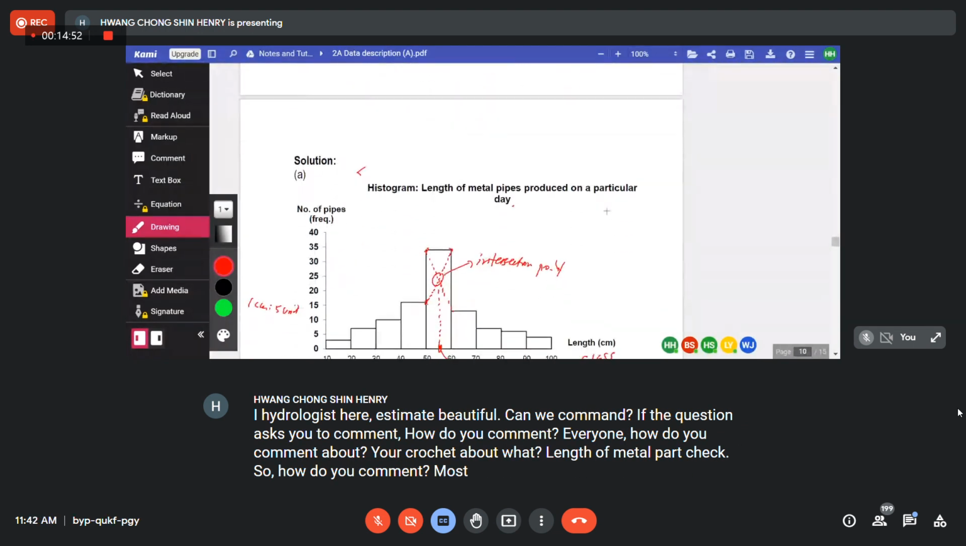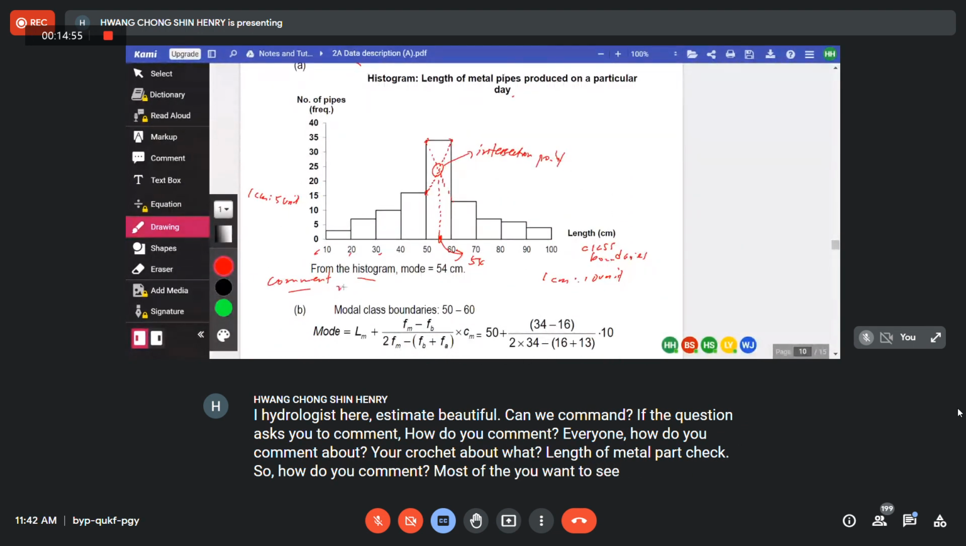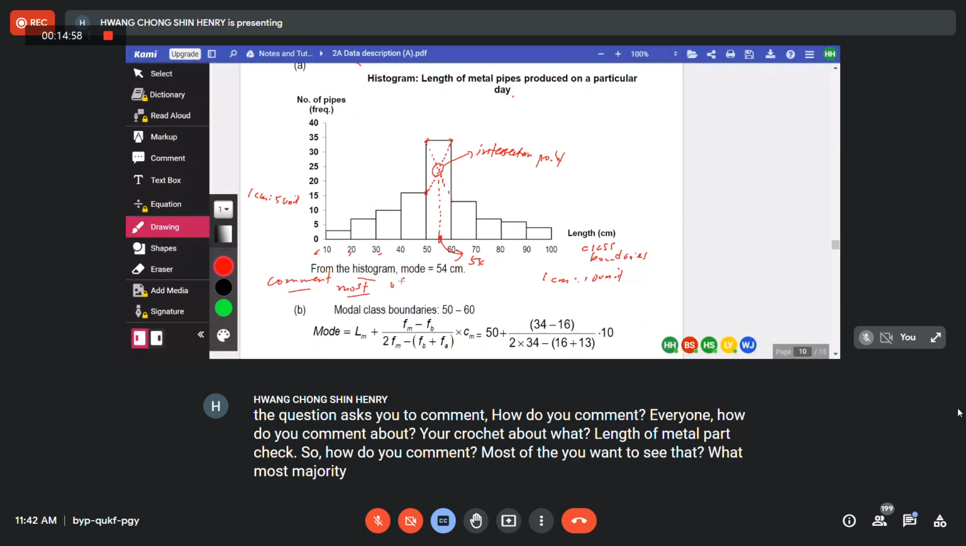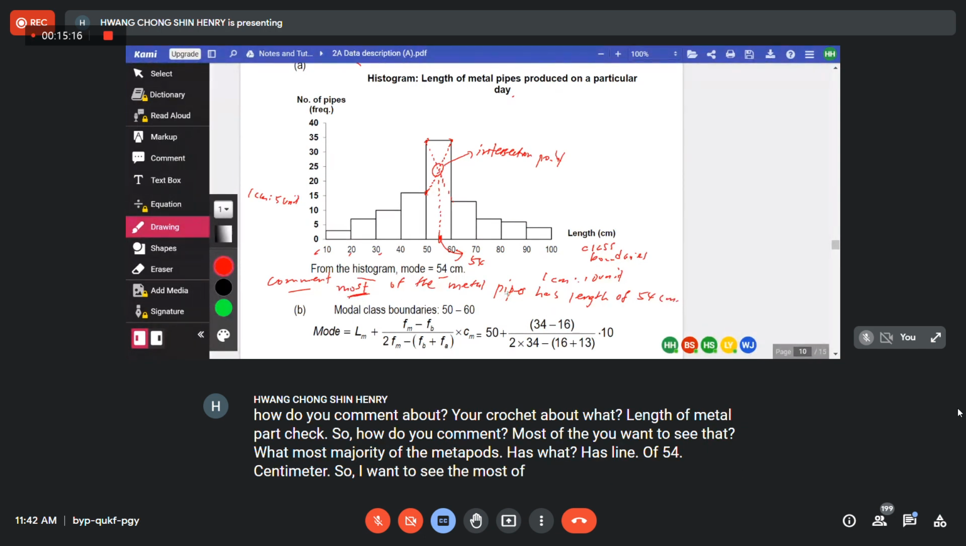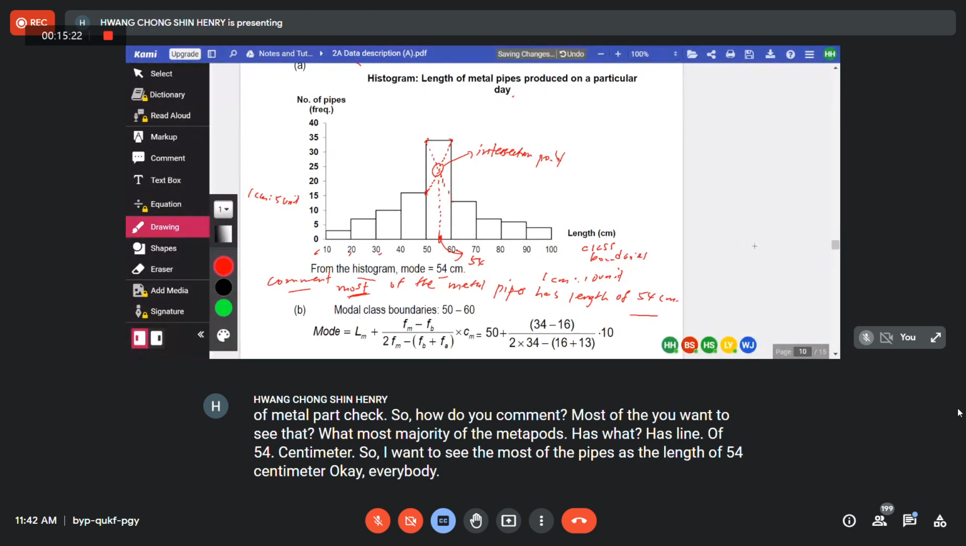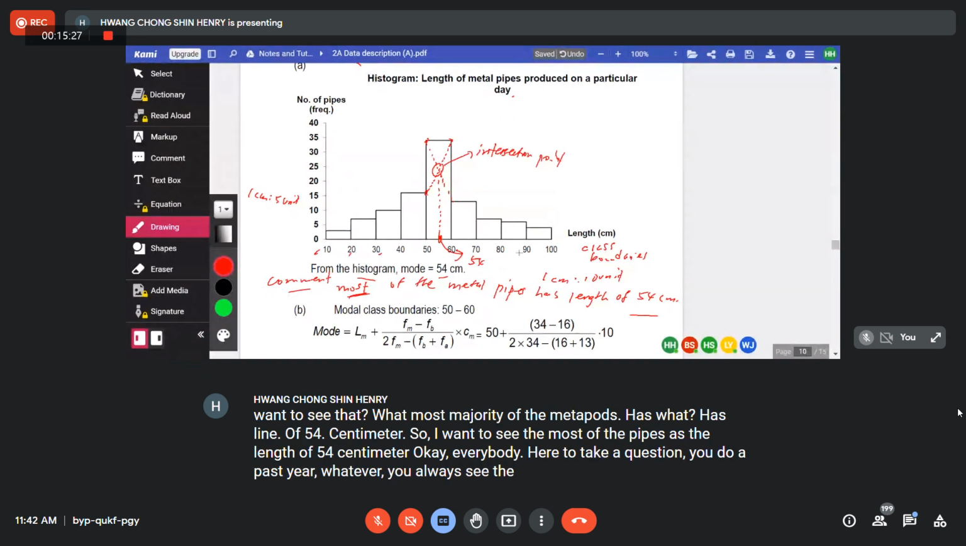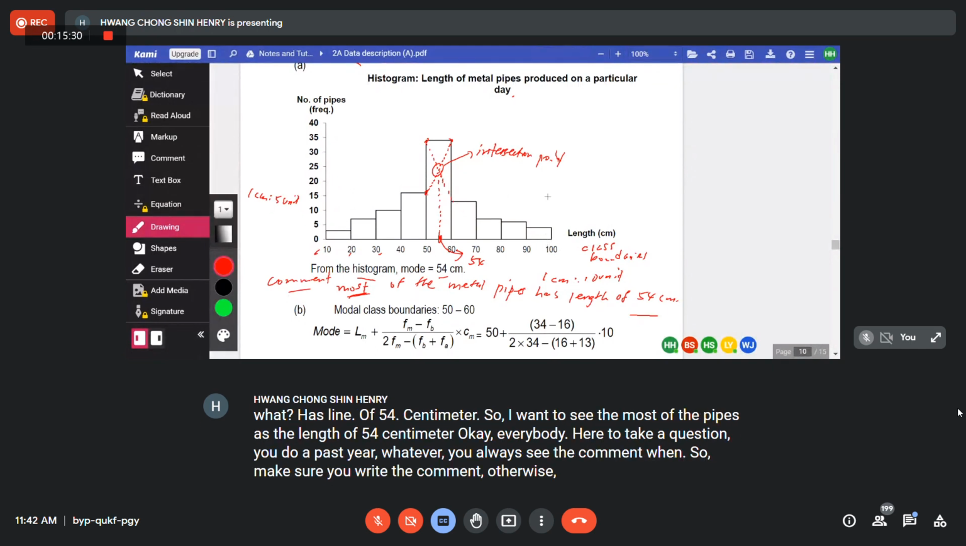You want to see the word most, or majority of the metal pipes has a length of 54 centimeter. So I want to see that most of the pipes has the length of 54 centimeter. Okay, everybody? You do your tutorial question, you do your partial, whatever, you always see the comment one. So make sure you write the comment, otherwise you lose the mark.